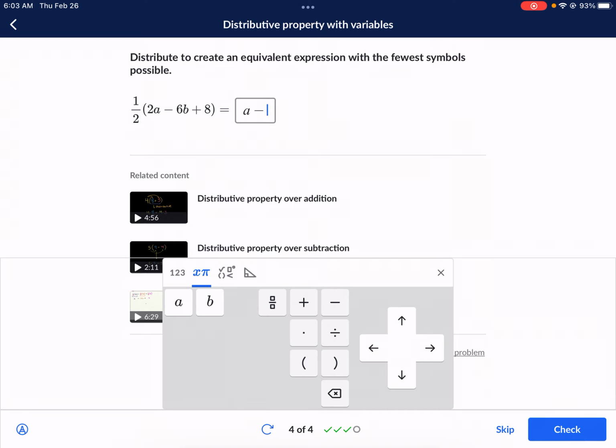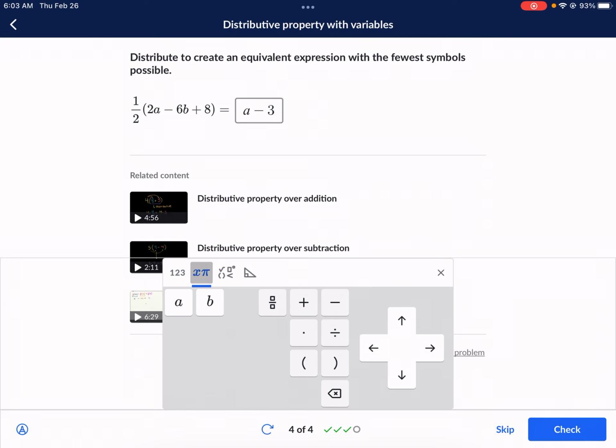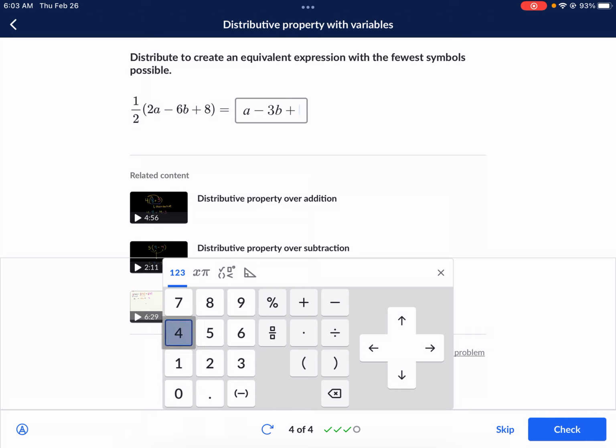Minus, now we have to go back here. Half of 6b is 3b, and then plus half of 8 is 4. Okay, make sure your minuses and pluses correspond to each other. Half of 2 is 1, 1a. Half of 6 is 3, 3b. And then half of 8 is 4. And let's check our answer.